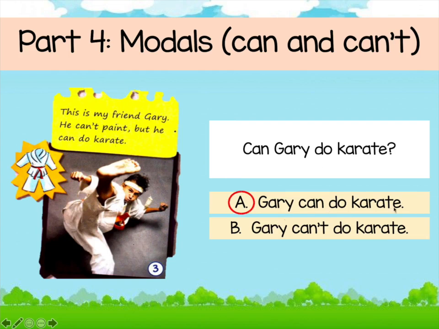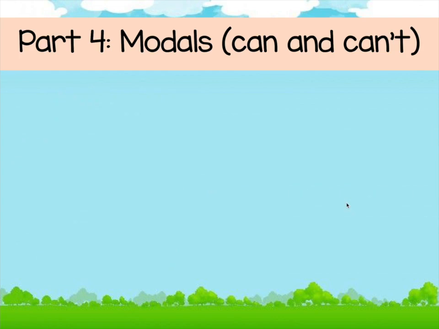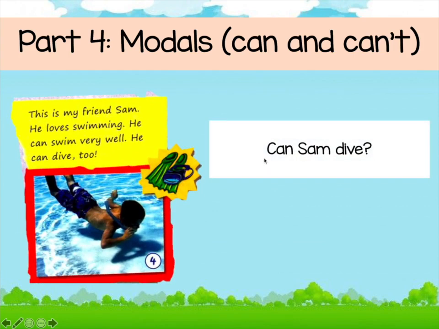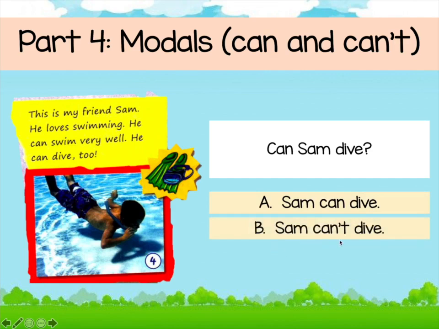Gary can do karate. And our final question for today's lesson is this one. Can Sam dive? So A. Sam can dive. And B. Sam can't dive. Let's read. This is my friend Sam. He loves swimming. He can swim very well. He can dive too. So the sentence, you can find it here. He can dive too. So dive is the keyword.